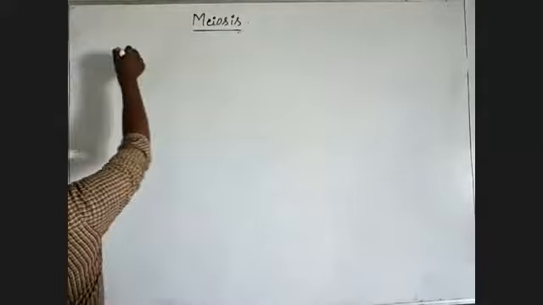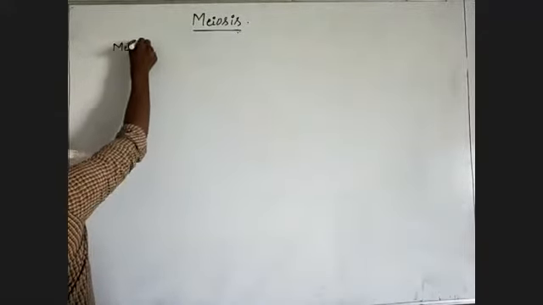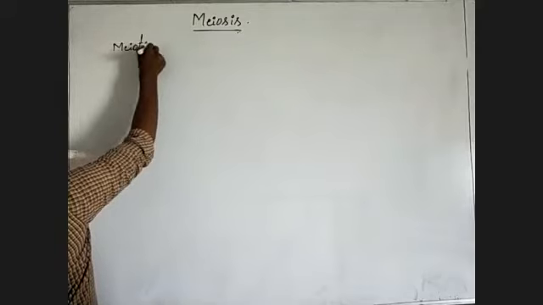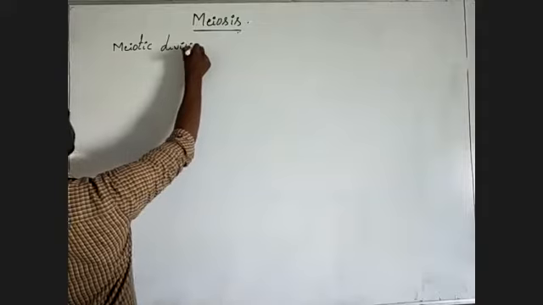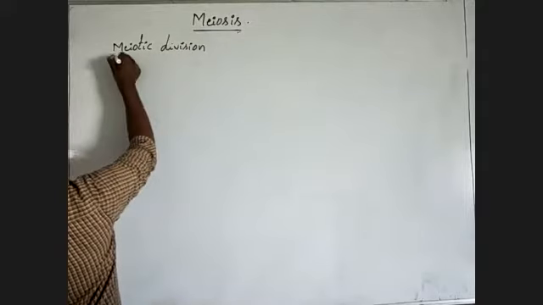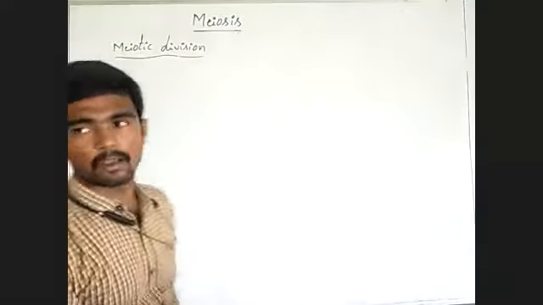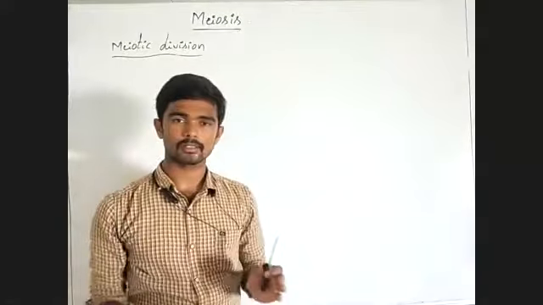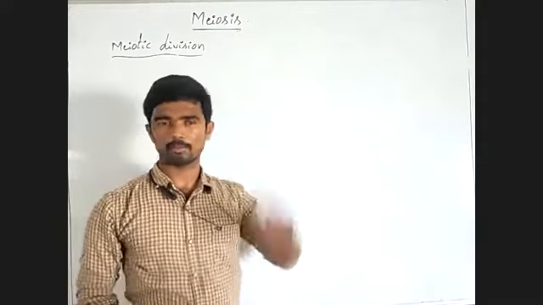Meiosis is also called meiotic division. We already discussed some key characteristic features of meiosis.